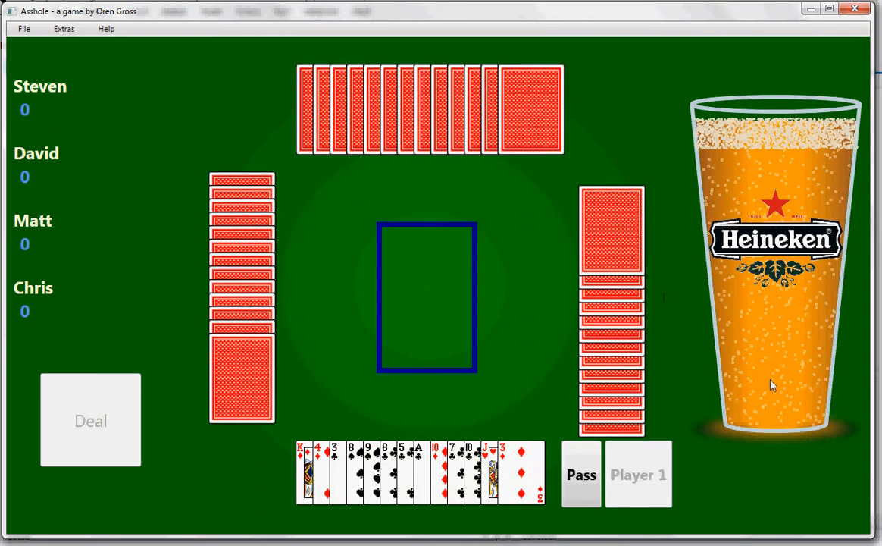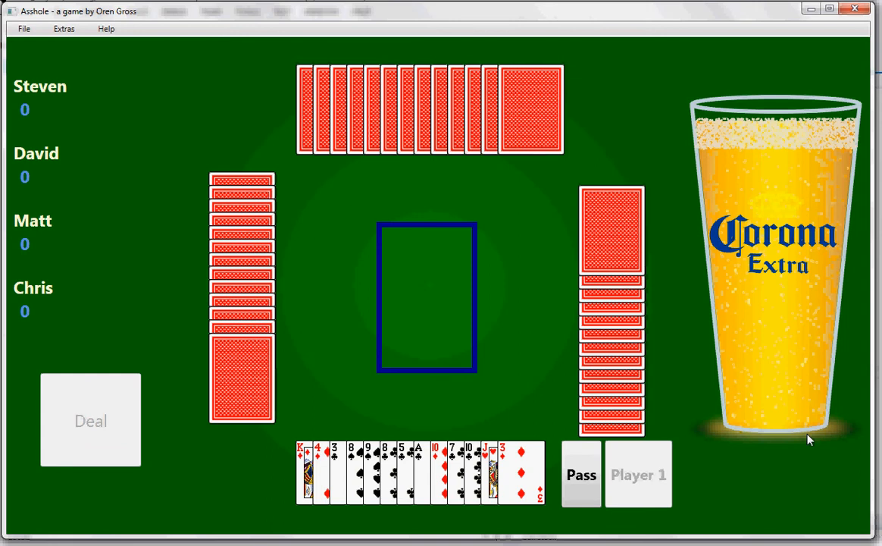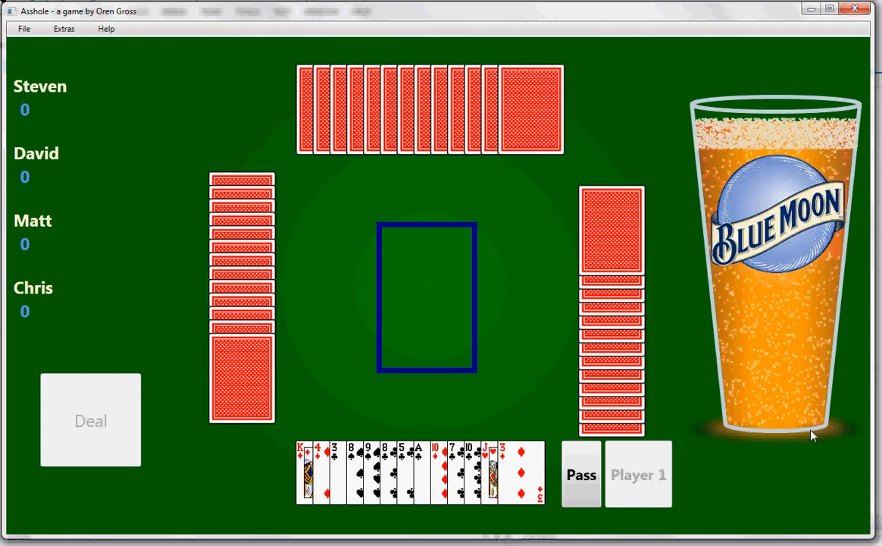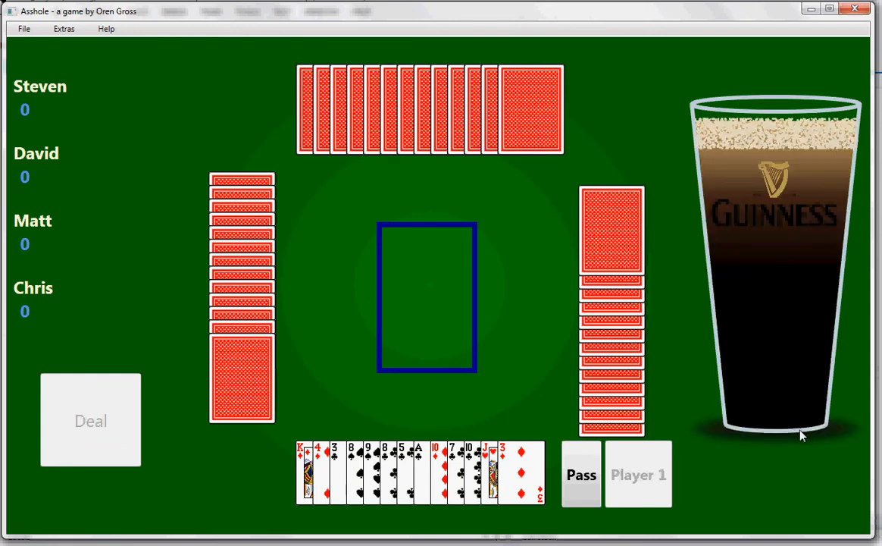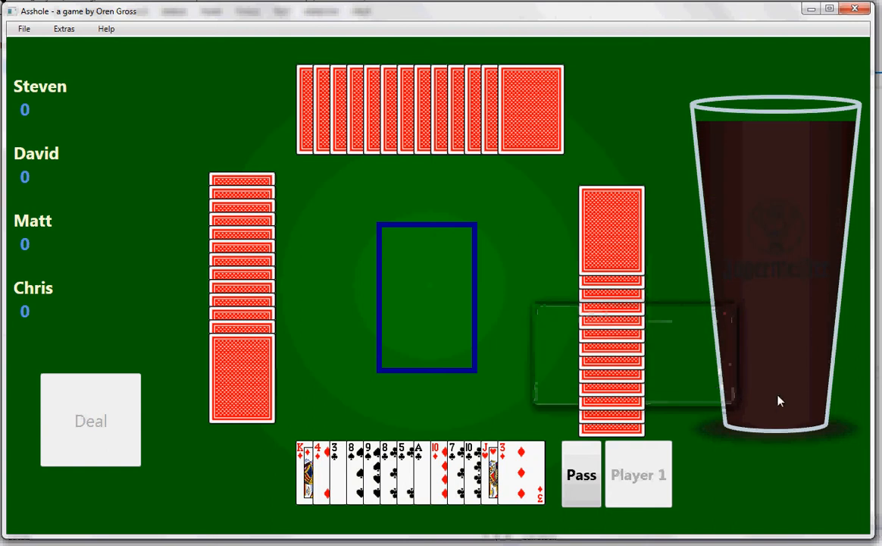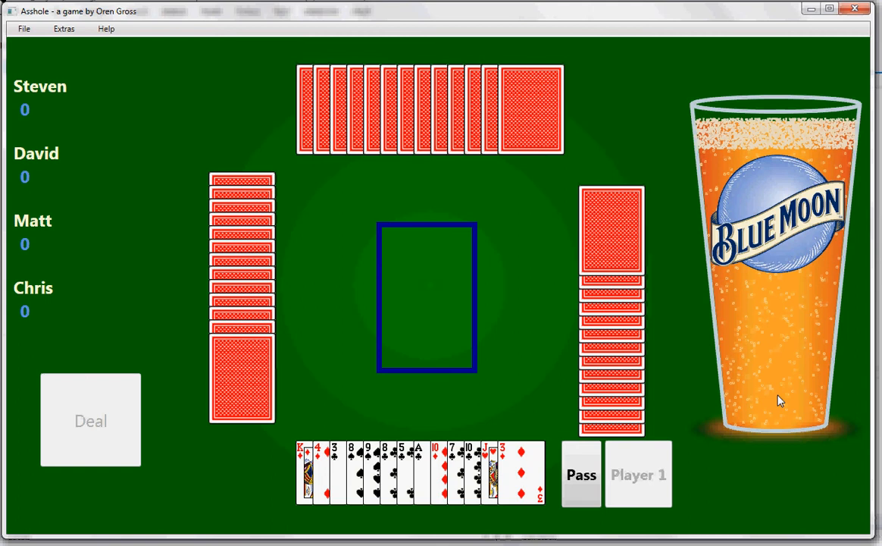Now this is a drinking game, hence the beer. There are a few different beers to choose from. There's Bud Light, Corona, Heineken, Blue Moon, Guinness, and if you're really feeling frisky, Jägermeister. And all of this because copyright infringement is fun.